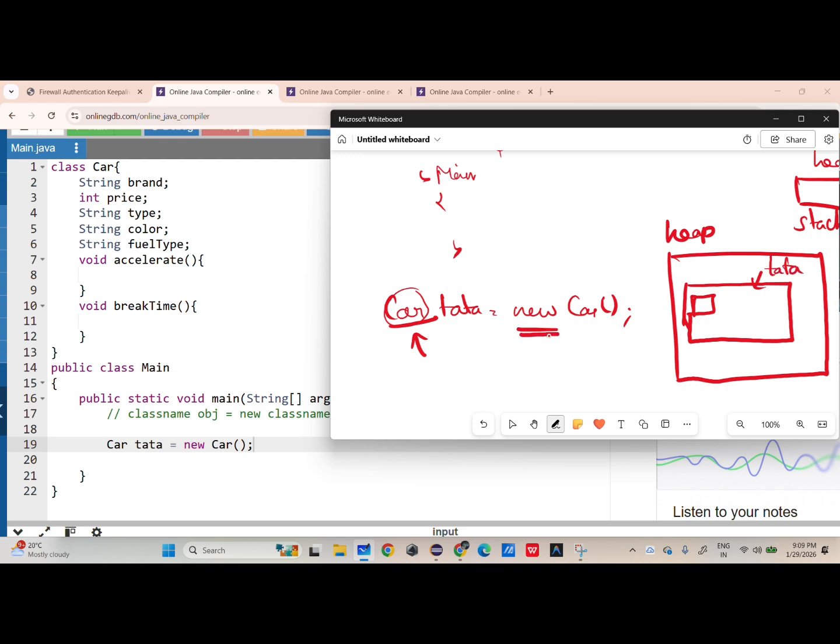By using this new operator, you are newly allocating memory.